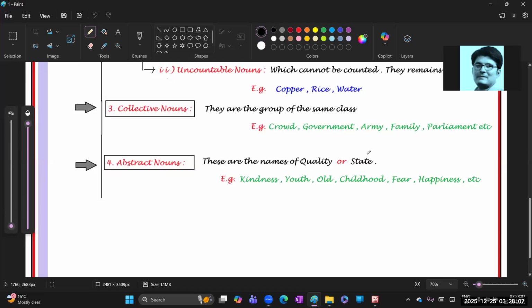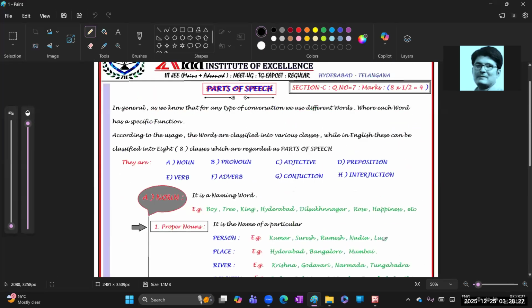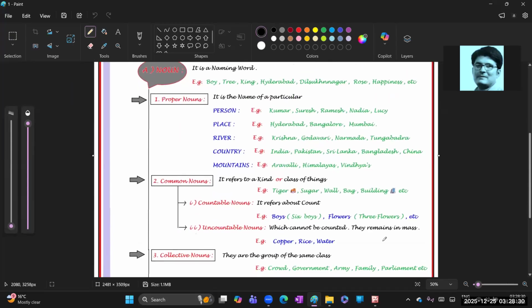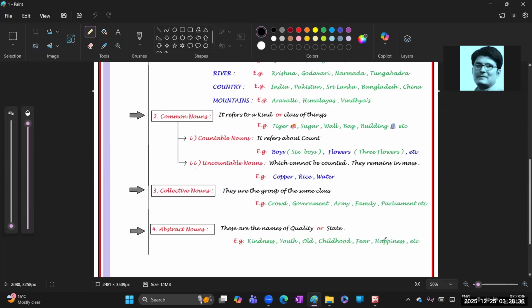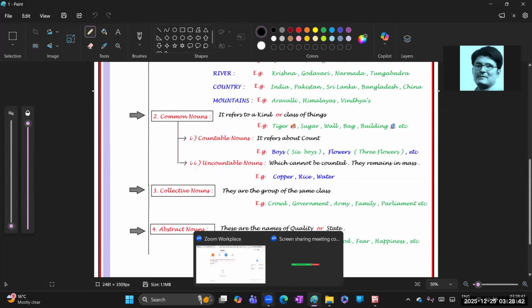A quality, or it explains his function or state, like being very young, old, or childhood, let's say fear or happiness. All these words are related to abstract nouns. Clear, guys? So this is about a noun. First one, proper noun. Second one, common noun. Third one, collective noun. Whereas the fourth one is abstract noun. Clear? Okay.